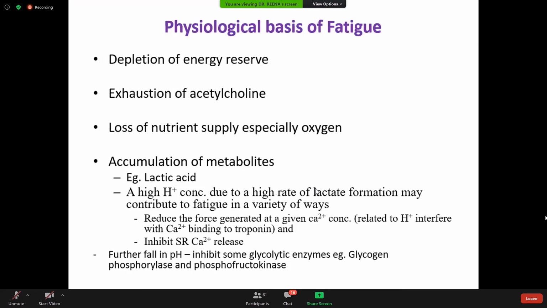And when we do the work, of course, lactic acid is produced from the exercising muscle, and high concentration of hydrogen and potassium, these metabolic end products, accumulate and enhance the fatigue. It reduces force generated at a given calcium concentration and inhibits sarcoplasmic calcium release. So the force of contraction decreases, and finally a time is reached where we cannot do the work. So these are the physiological basis of the fatigue.